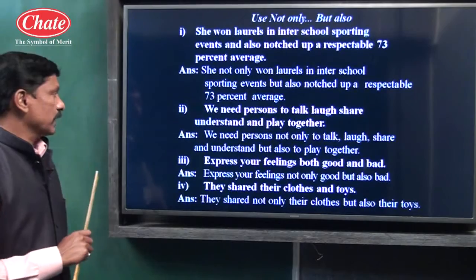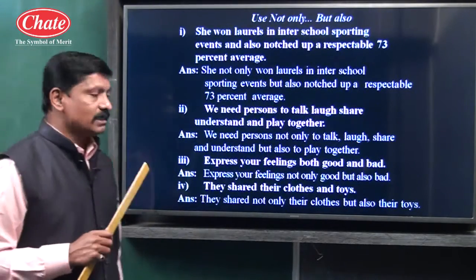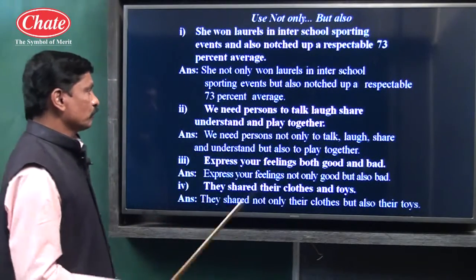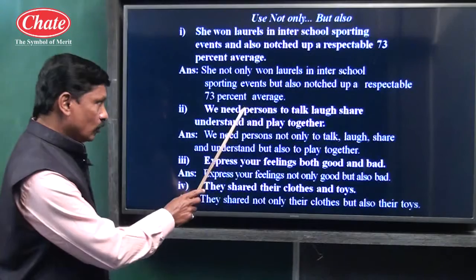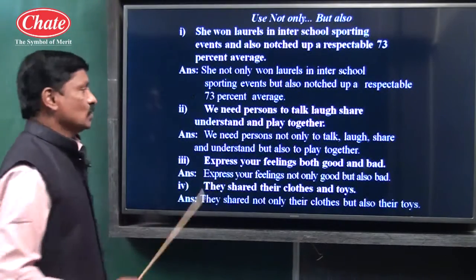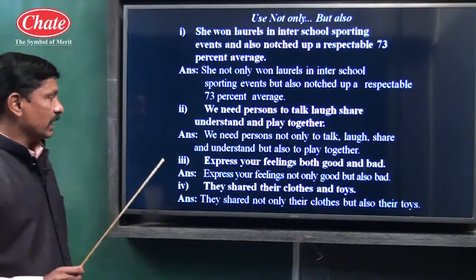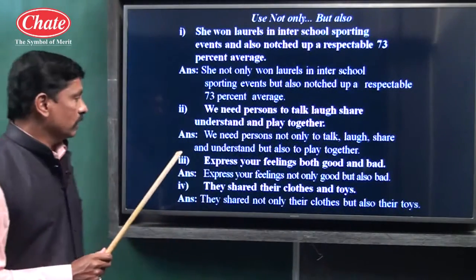Let us see example number two. We need persons to talk, laugh, share, understand and play together. Once again, and has been used. Here, we need persons to talk, laugh, share, understand, and means not only this but also this. So children, we need persons not only to talk, laugh, share and understand, but also to play together.